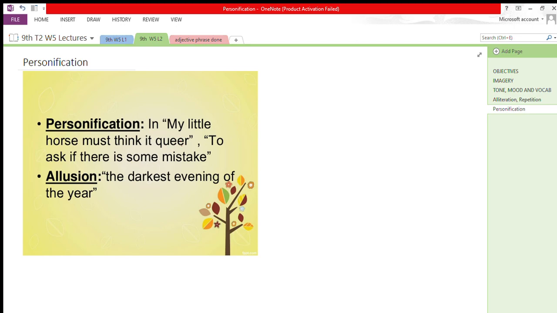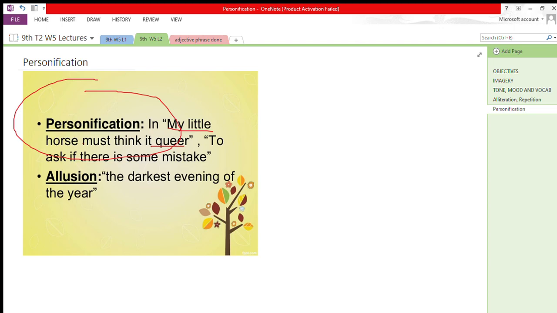Now, here the horse is personified. So this is how the poet uses different figures of speech in the poem: alliteration, repetition, and personification.